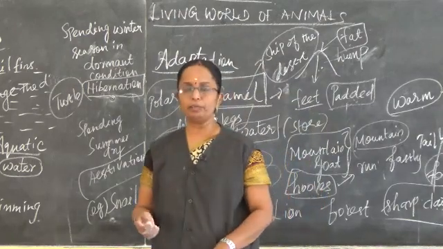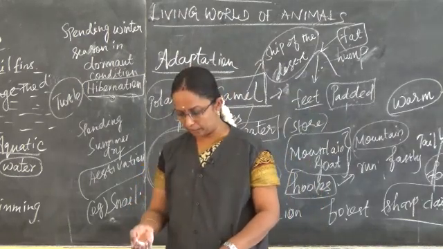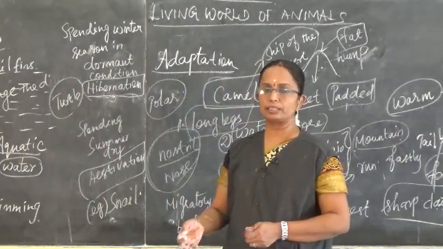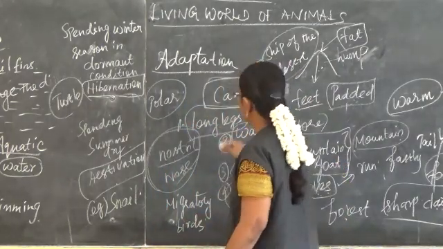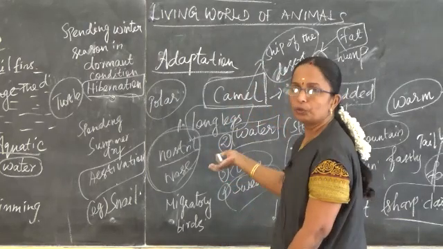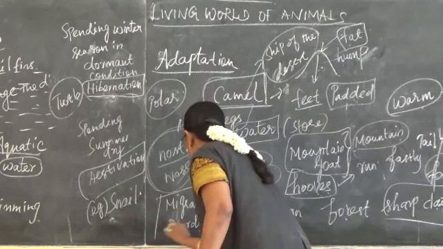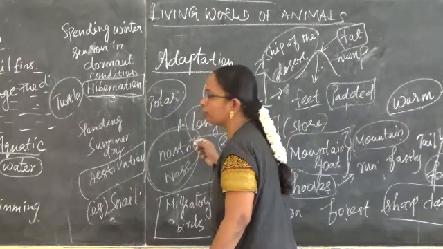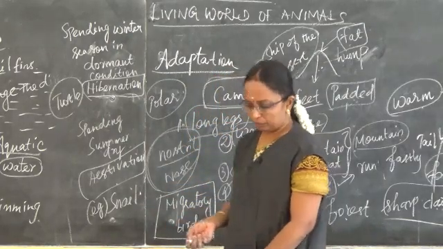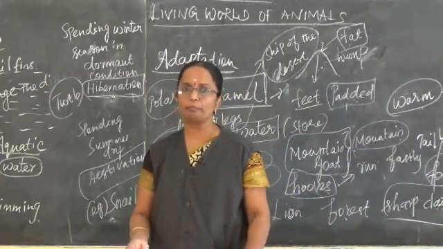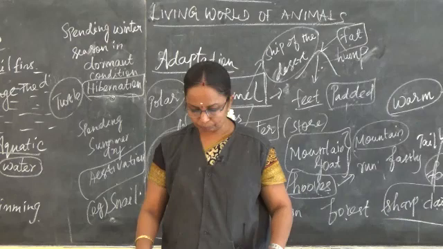So the birds which are found in Vedanthangal, Kodiyakarai, Koonthankulam, in these sanctuaries, can move to foreign countries. So that is known as migration. Migration means moving from one place to another. So these are about the adaptations found in some of the birds.